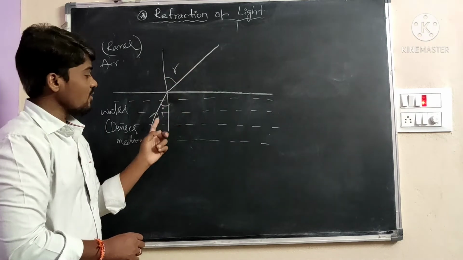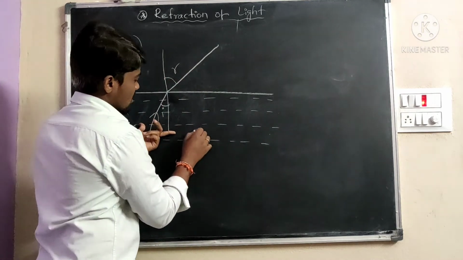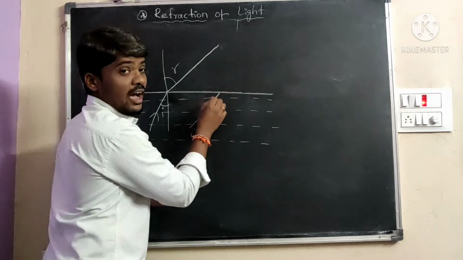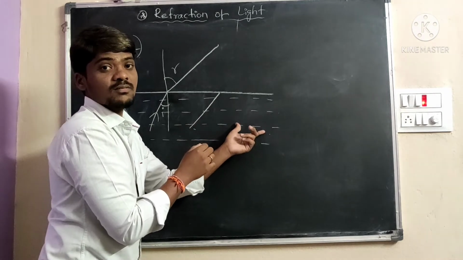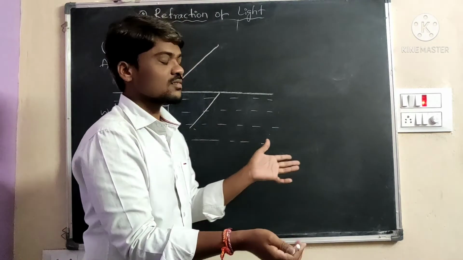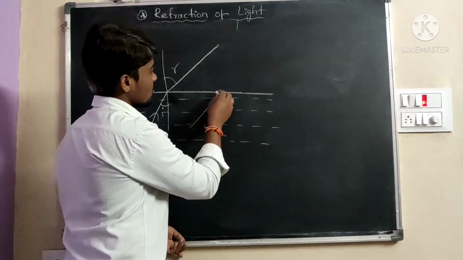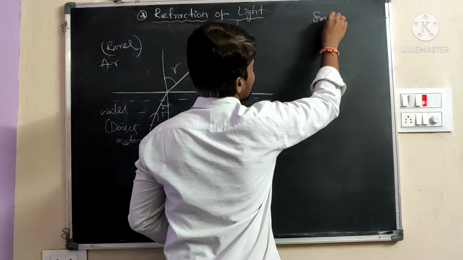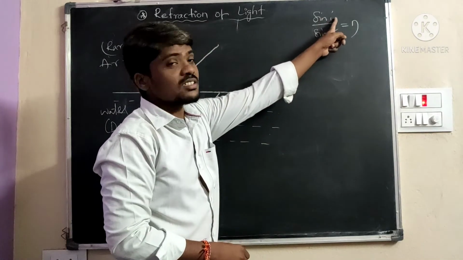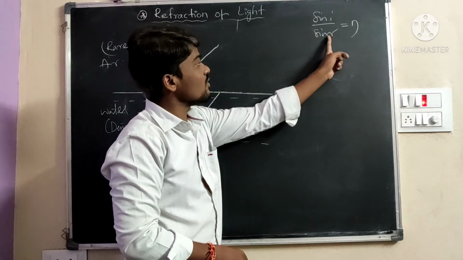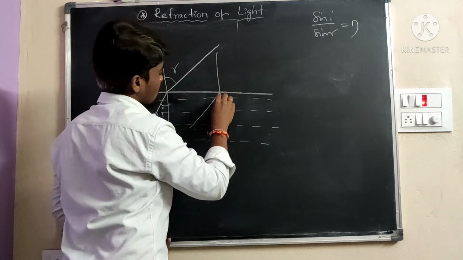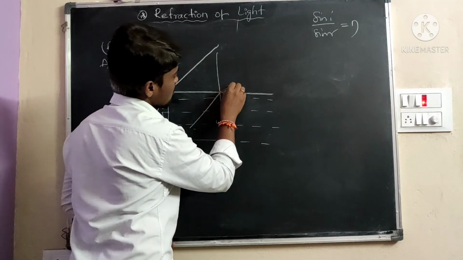Next, I will increase the angle of incidence. Then the angle of refraction also increases, depending upon the speed of light. Sin i by sin r is equal to a constant. As the angle of incidence increases, obviously the angle of refraction increases.